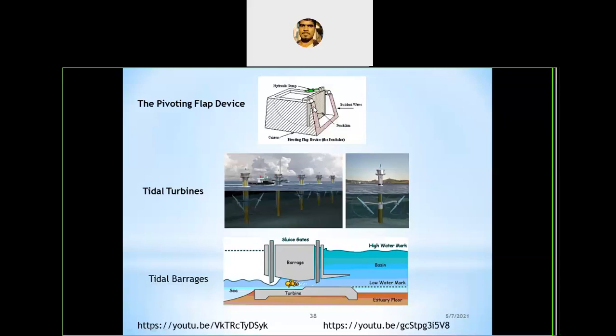Coming to the advantages, it has many advantages. It is eco-friendly. There is no pollution. It won't produce any combustible substances or any toxic materials. It is eco-friendly, and of course it is an inexhaustible renewable source. We can generate an enormous amount of energy continuously from this type of power generation. So these are some advantages, but there are a few drawbacks.